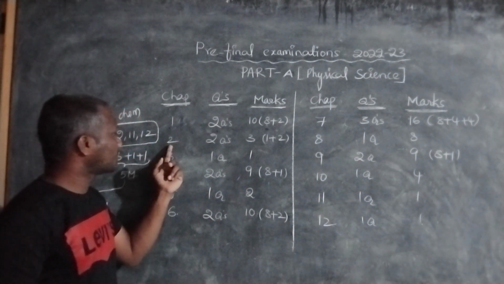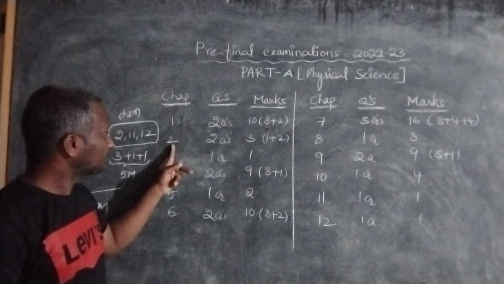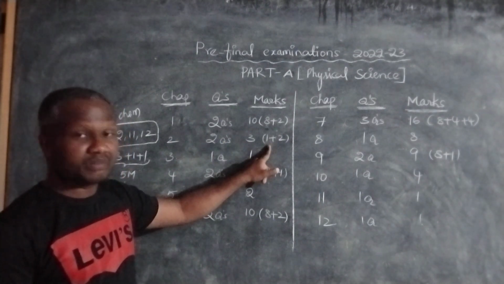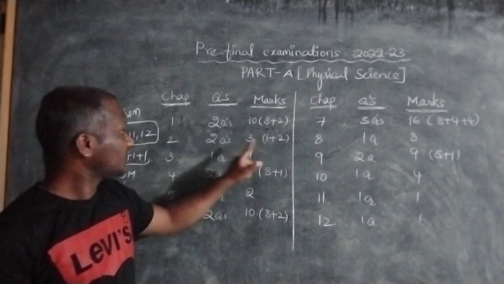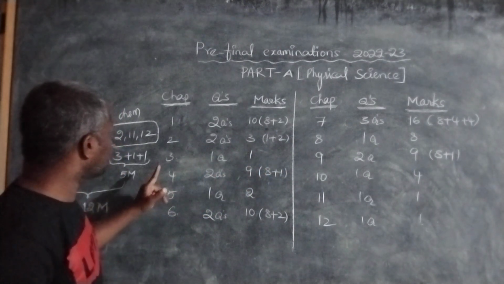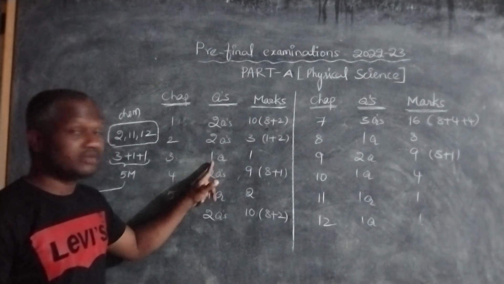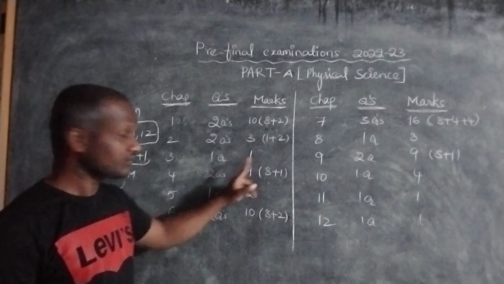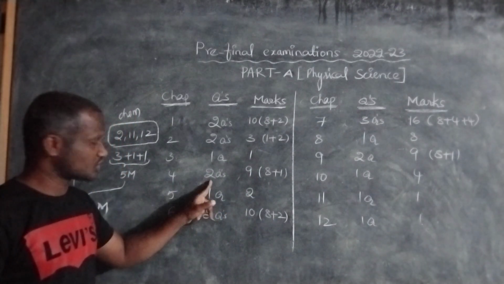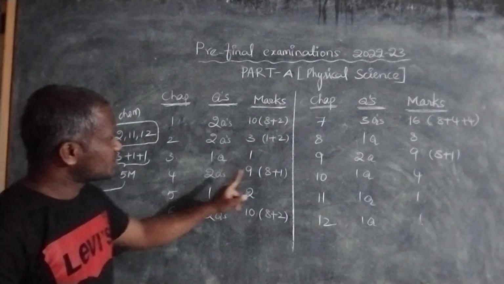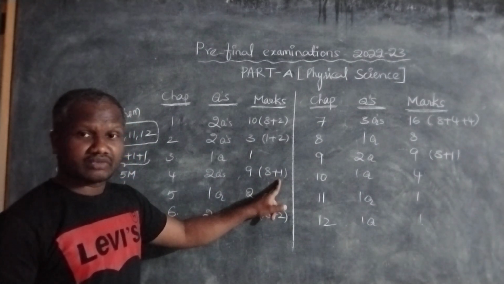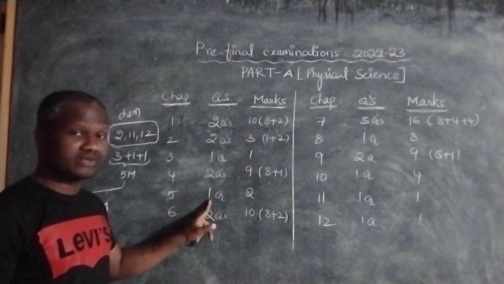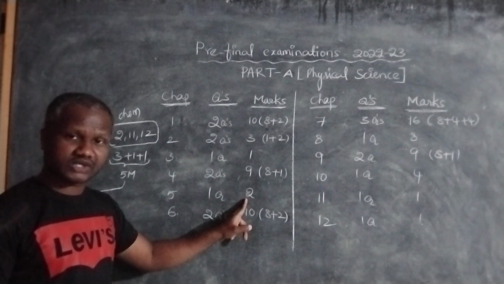If we consider the second chapter, Acids, Bases and Salts, they give two questions. One question is for 1 mark and another question is for 2 marks, total 3 marks. From chapter 3, they give only one question, also for 1 mark. Next, the fourth chapter has two questions, one for 8 marks and another for 1 mark. From chapter 5, they give only one question, for 2 marks.